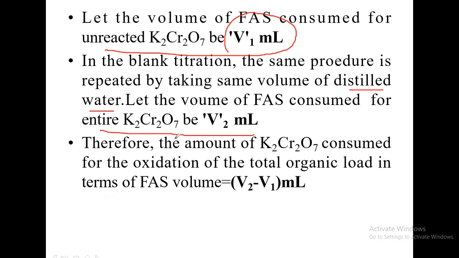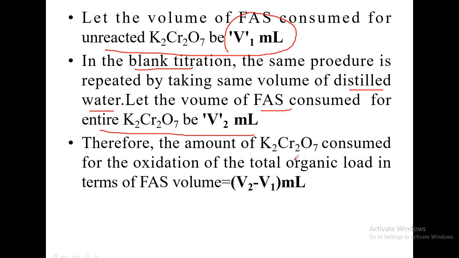Therefore, when you titrate it with FAS, FAS will react with the entire dichromate in the blank titration, whereas FAS will react with only the unreacted dichromate in the case of back titration. So I reiterate, in the back titration, FAS gets consumed for the unreacted dichromate. In the blank titration, FAS gets consumed for the entire amount of dichromate added.